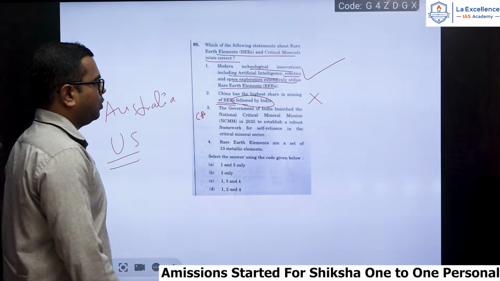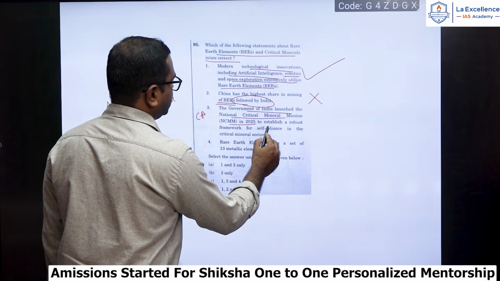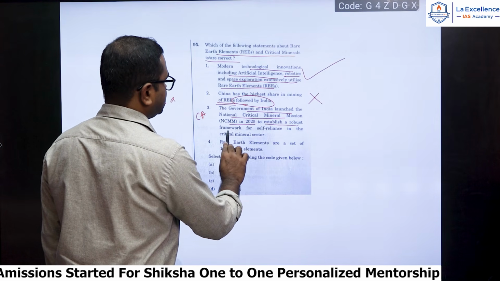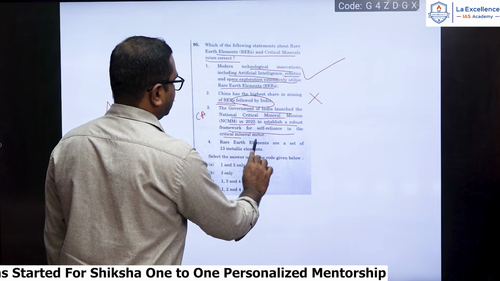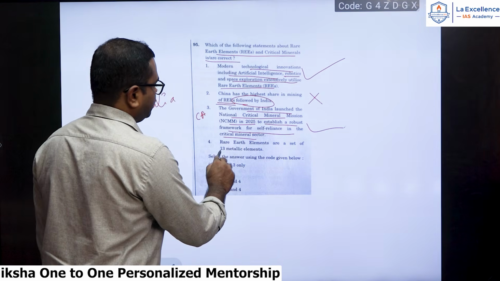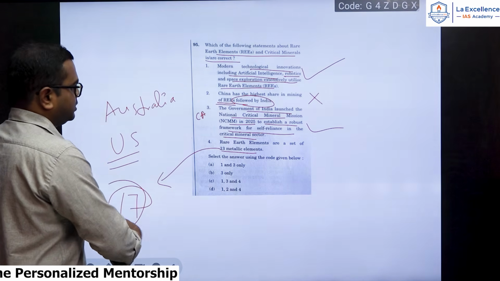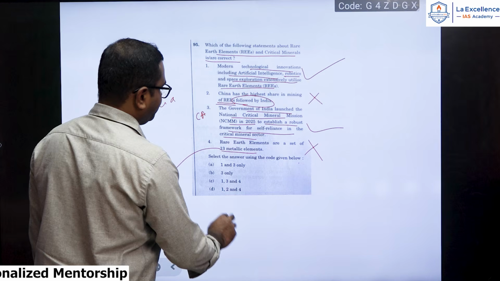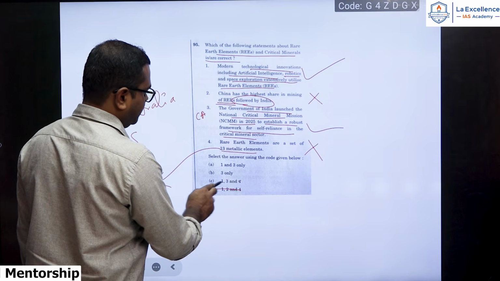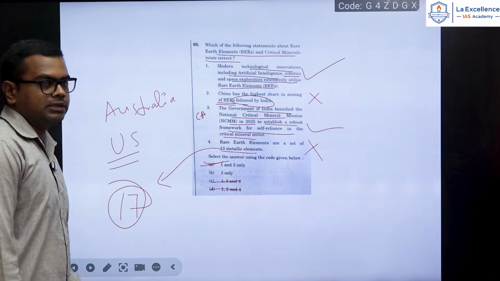So 2 is wrong. The government of India has launched National Critical Mineral Mission in 2025 to establish a robust framework for self-reliance in the critical mineral sector. Yes, it is correct. Rare earth elements are a set of 13 metallic elements. Okay, this is not 13, rather it is 17. So 4th is also wrong. 2 and 4 will be wrong here. So 1 and 3 will be the correct one. Option A is the right one.